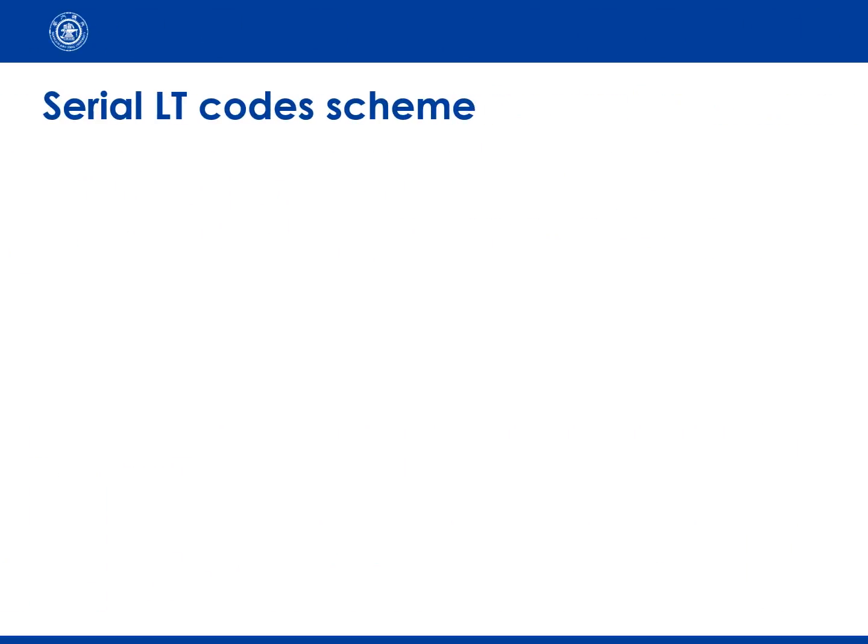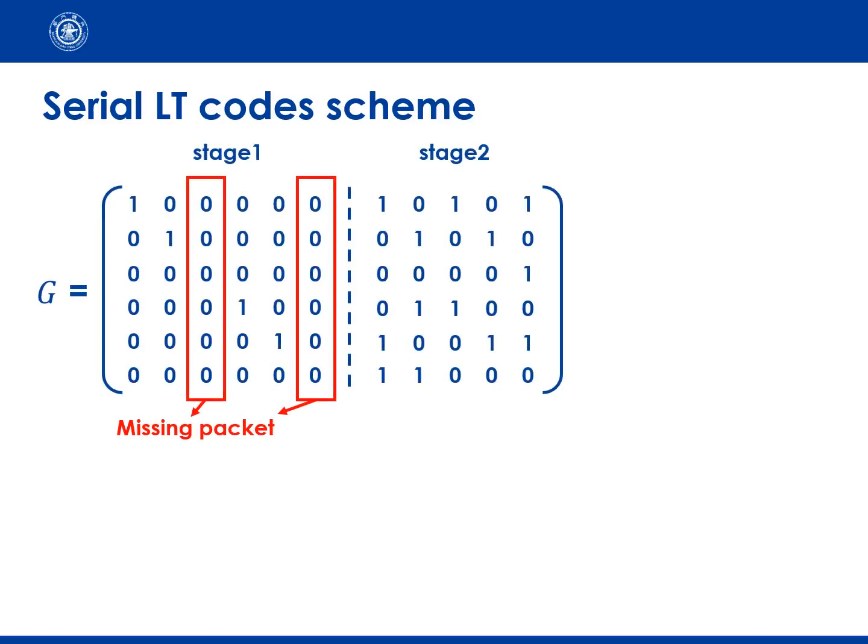In order to intuitively describe this process, we can use the generator matrix of LT code. In stage 1, the coded block is equal to the source block. If missed, the XOR relationship of the block is unknown, so the source block is expressed as an all-zero vector. Then the LT encoder delivers the correction blocks in stage 2, and users decode these messages by combining the received blocks in stage 1.